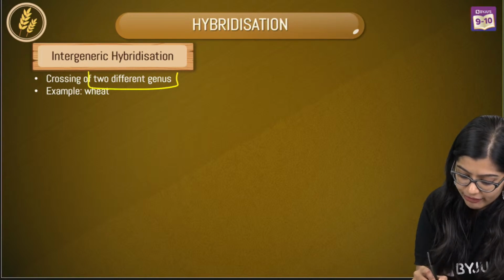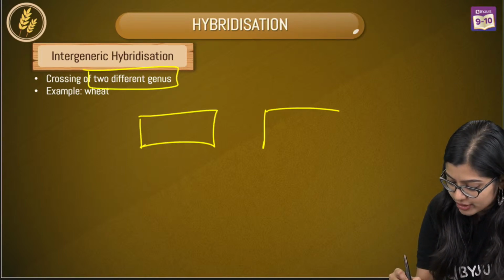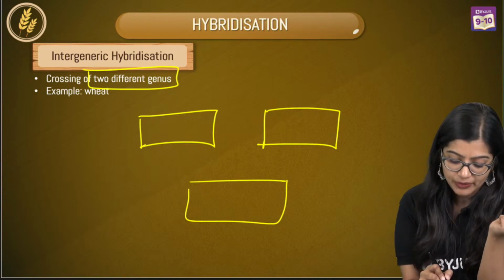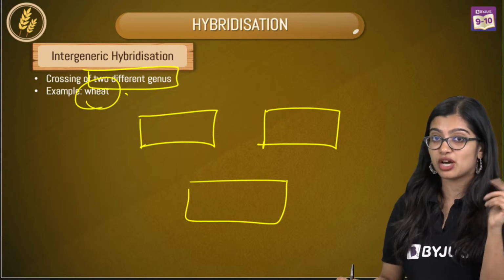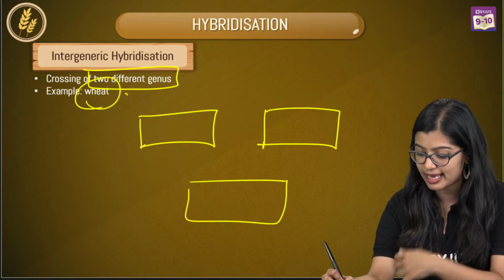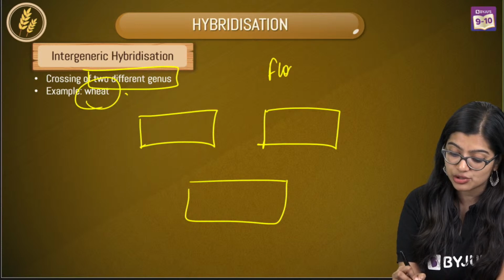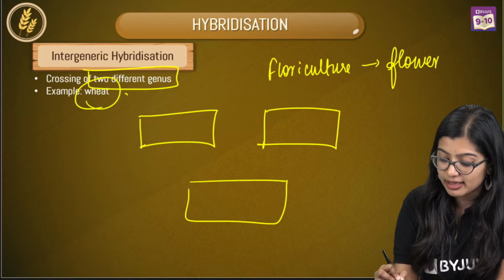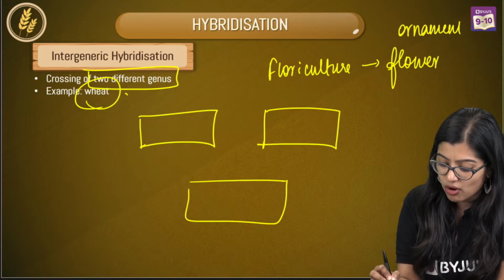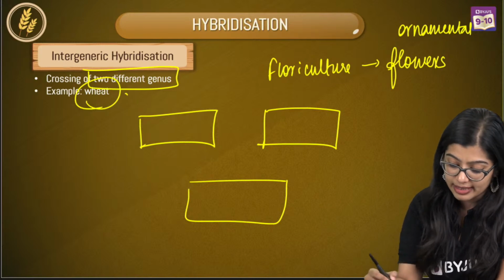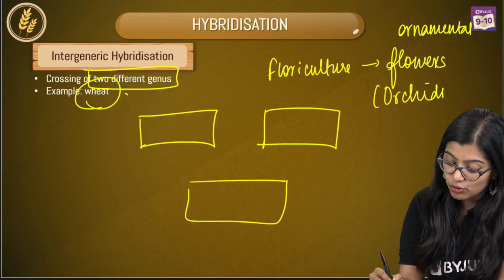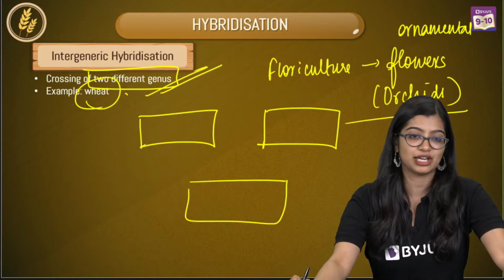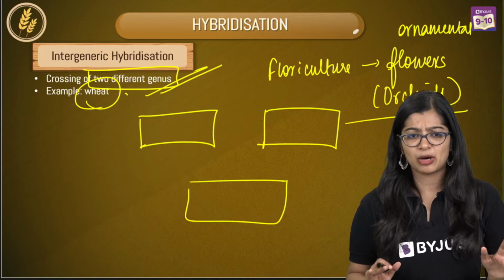When you take two different genuses and cross them, I will get an intergeneric hybridization. You have some wheat varieties which are crossed like this. And we also see that in floriculture, especially when you are talking about large scale production of ornamental flowers, especially in orchids, to get good variety orchids, we do intergeneric hybridization. So this is all about it.